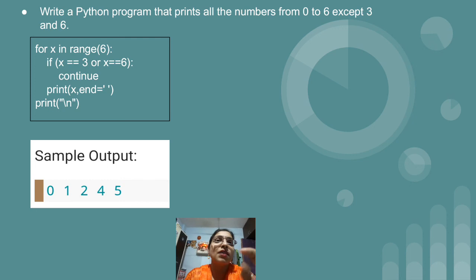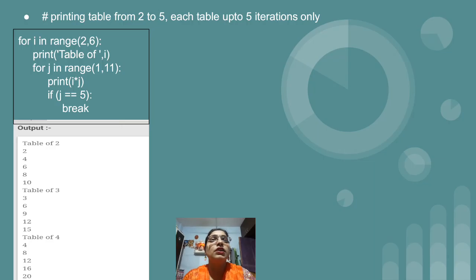Another thing is, we have displayed x comma end equal to single quotes with a space, because of which the numbers will be displayed with a space in between them. So this is one program of continue.